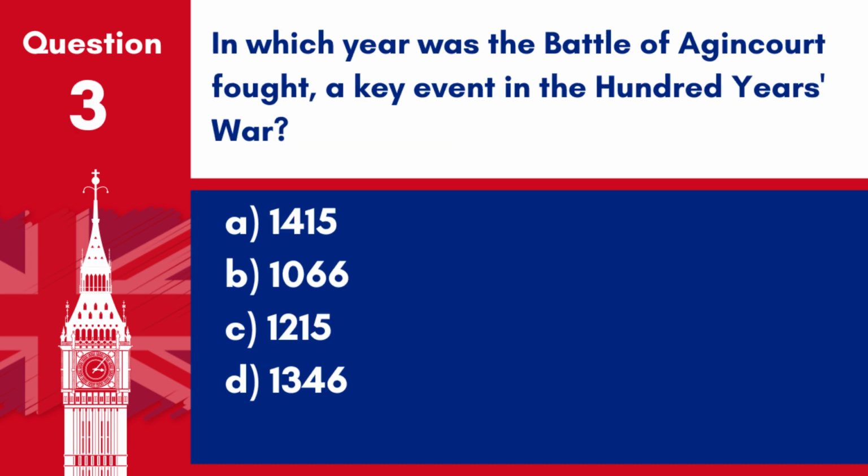Question 3. In which year was the Battle of Agincourt fought, a key event in the 100 Years' War? A. 1415. B. 1066. C. 1215. D. 1346. Answer: A. 1415. The Battle of Agincourt, a key event in the 100 Years' War, was fought in 1415.